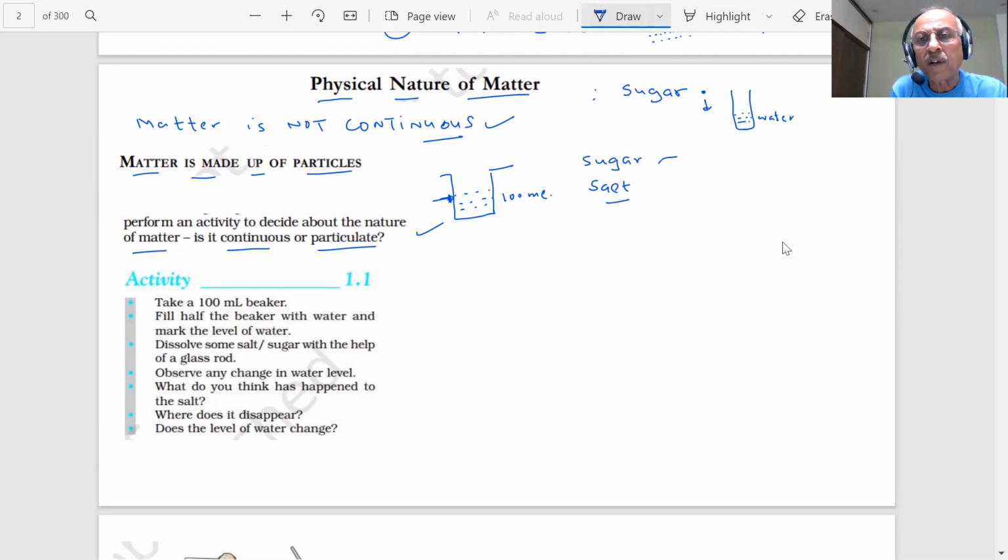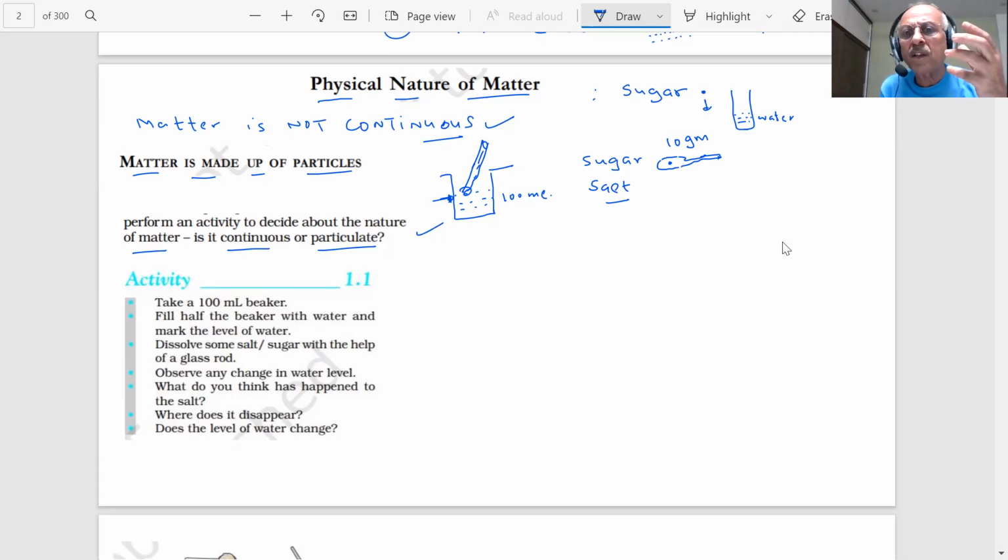This is my spatula. For example, suppose I take 10 gram, or half a spoon, of this sugar or salt. I put this in here and take a glass rod, student, and you stir it. Stir it, what will happen, student?